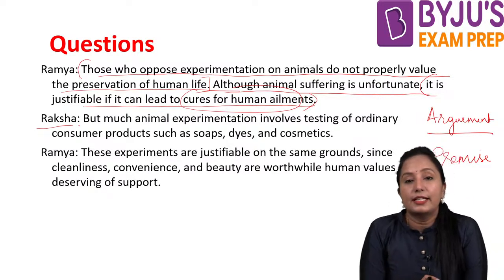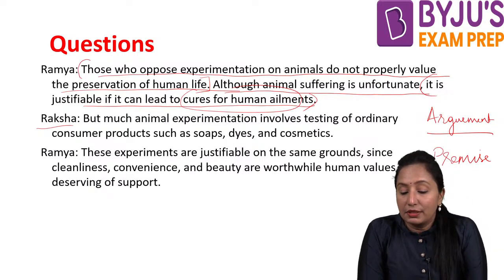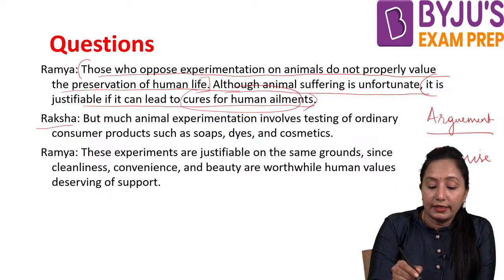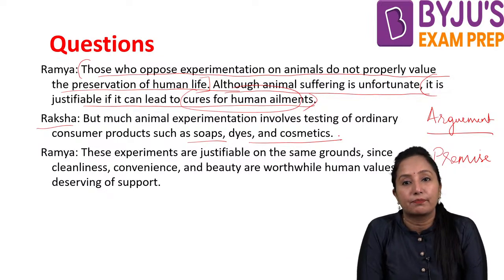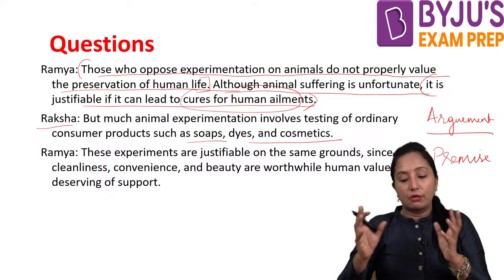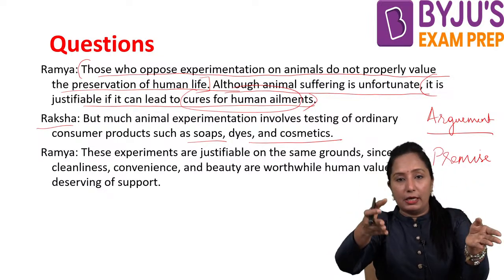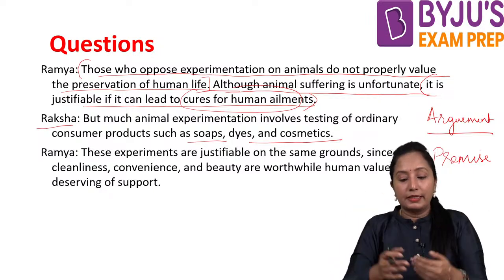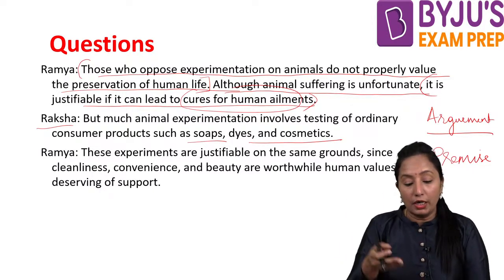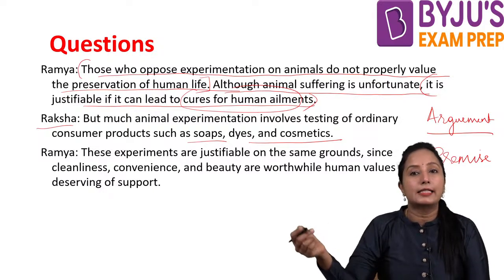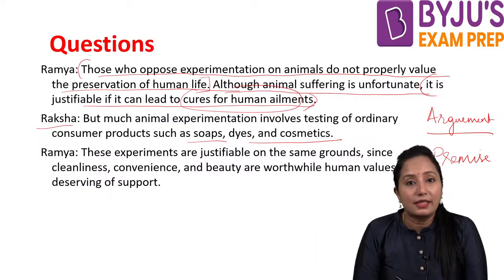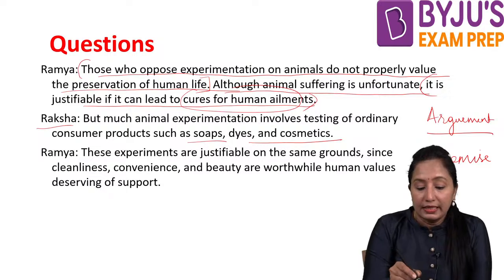For that, Raksha says what? But much animal experimentation involves testing of ordinary consumer products such as soaps, dyes and cosmetics. What is she saying? Basically, you are talking about cures for illness, but here they are doing testing for basic consumer products, like soaps, dyes and cosmetics. Now let us see what Ramya is saying here.